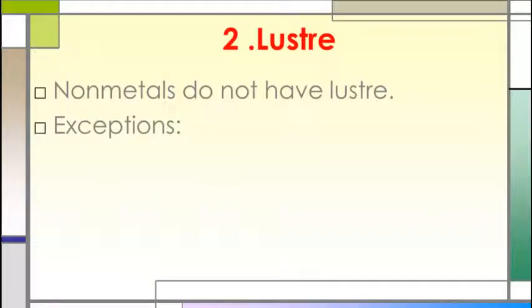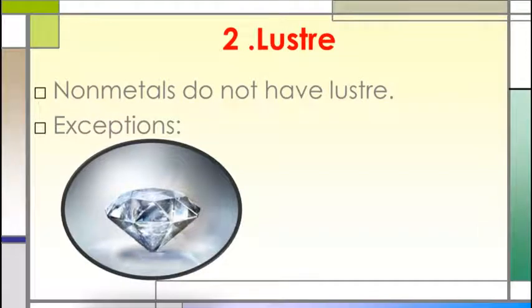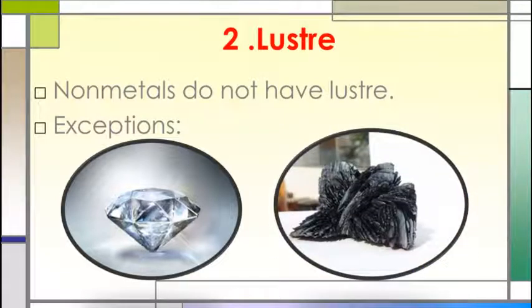Now let's move towards the second property, that is luster. Non-metals do not have luster. That means non-metals do not shine, with a few exceptions. Here also we have exceptions like diamond. Diamond has the property of luster, although it is a non-metal. And next is the iodine crystal. Only these two non-metals have the property of luster, and all the other non-metals do not have luster.